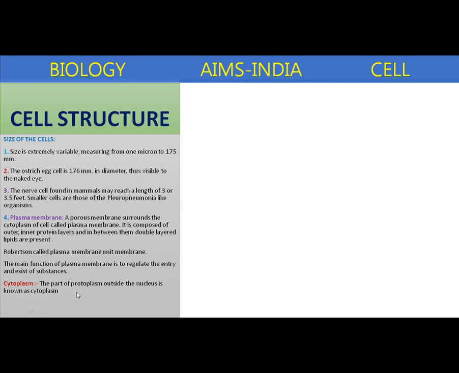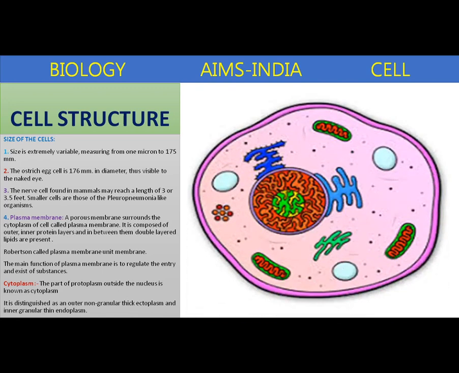Next, cytoplasm. The part of protoplasm outside the nucleus is known as cytoplasm. This cytoplasm is distinguished as an outer non-granular thick ectoplasm and an inner granular thin endoplasm. So this is a cell. This is the plasma membrane, which is the outermost layer, and inside, the cytoplasm is present. Actually, the entire content inside the cell is called cytoplasm or protoplasm. The part of protoplasm which is outside the nucleus is called cytoplasm.